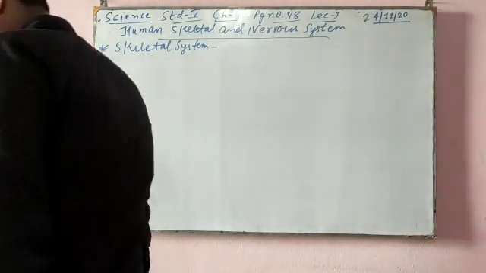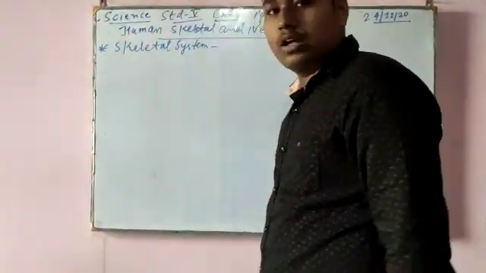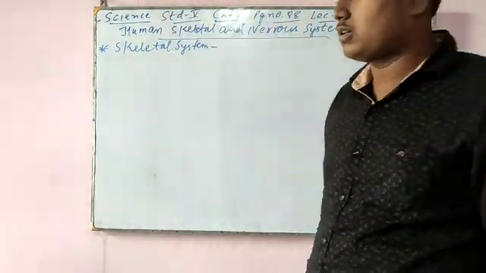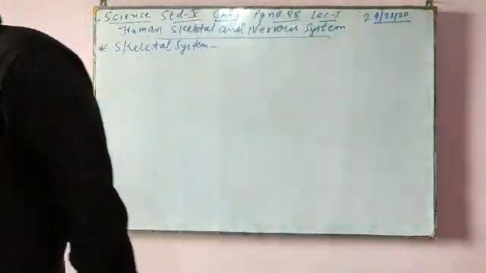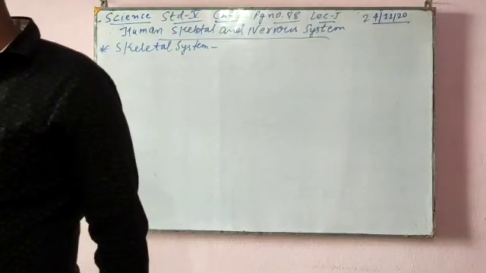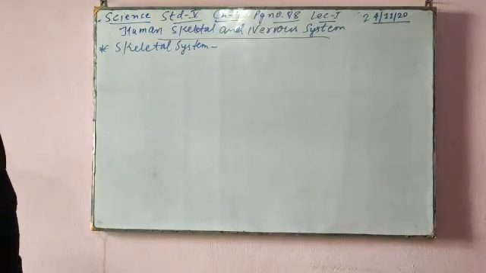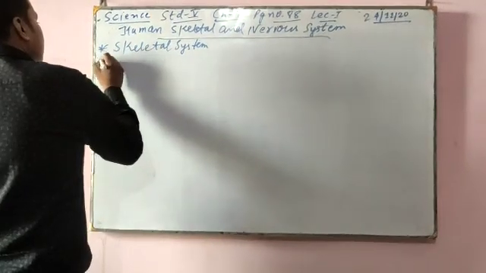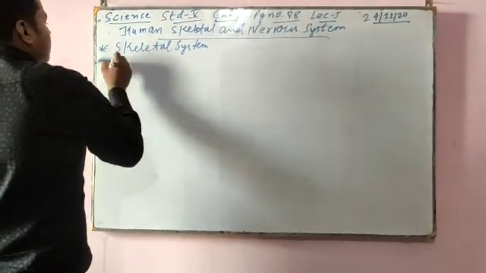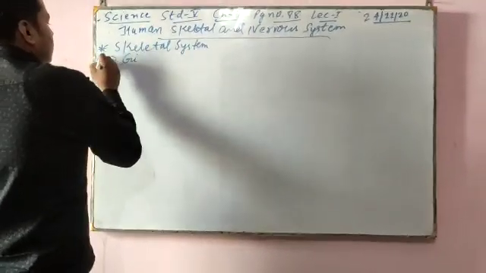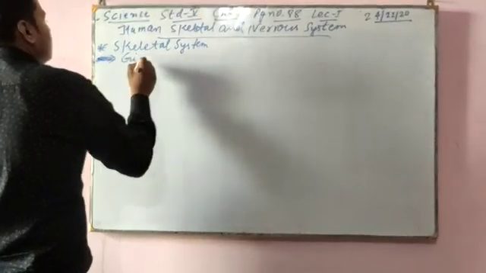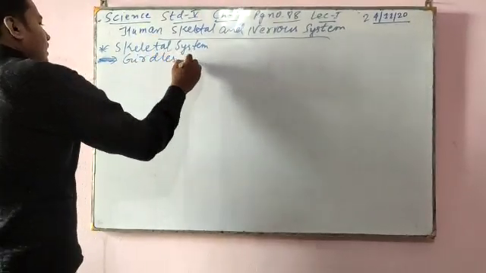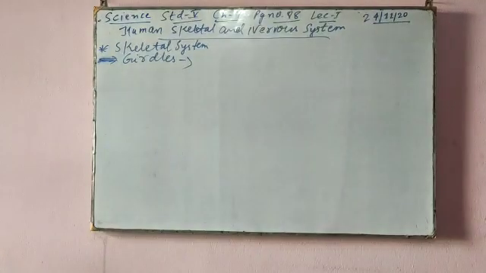They consist of skull, ribcage, backbone, limbs, and girdles. So skull I have explained, ribcage I have explained, backbone I have explained, limbs I have explained. Now we are in the last topic of the skeletal system, that is girdles. After that, we will move to nervous system.